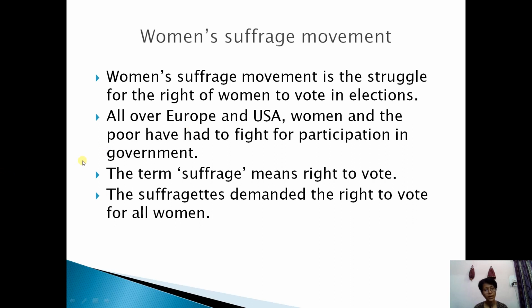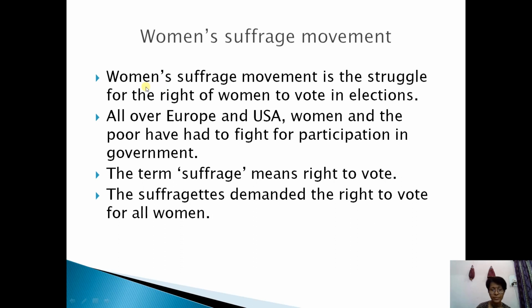Earlier there was a rule that women could not participate in elections. They could not give the vote. Not only in our country, but also in other places, such as European countries or the USA, women did not get power in elections.